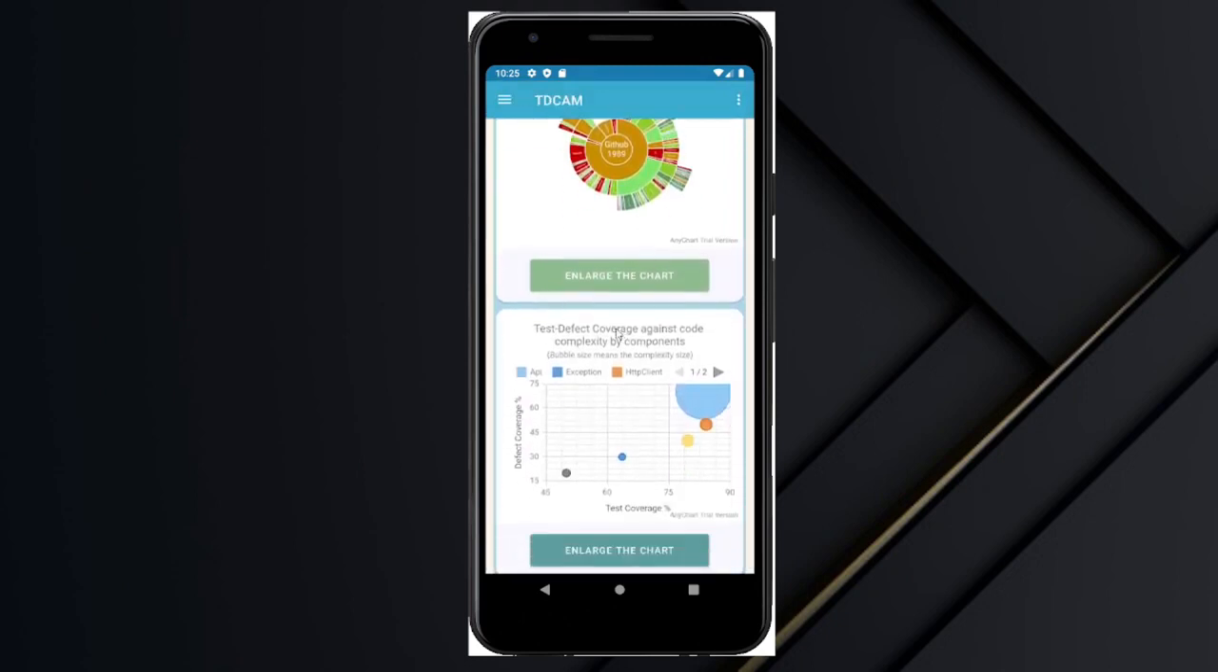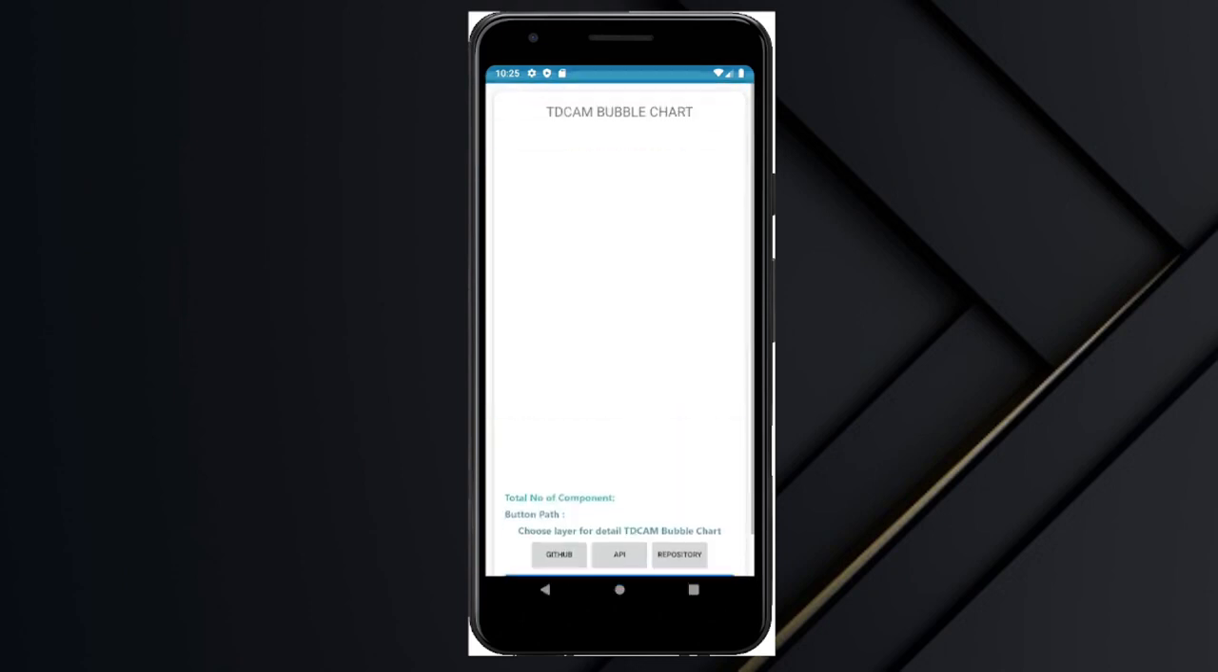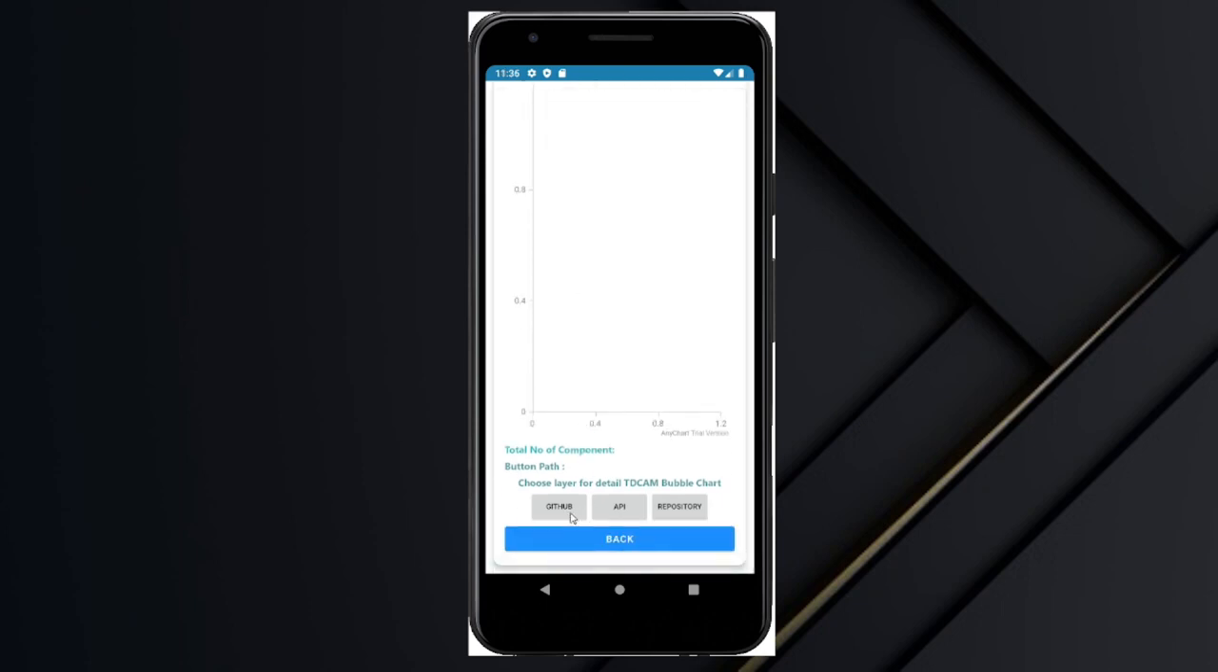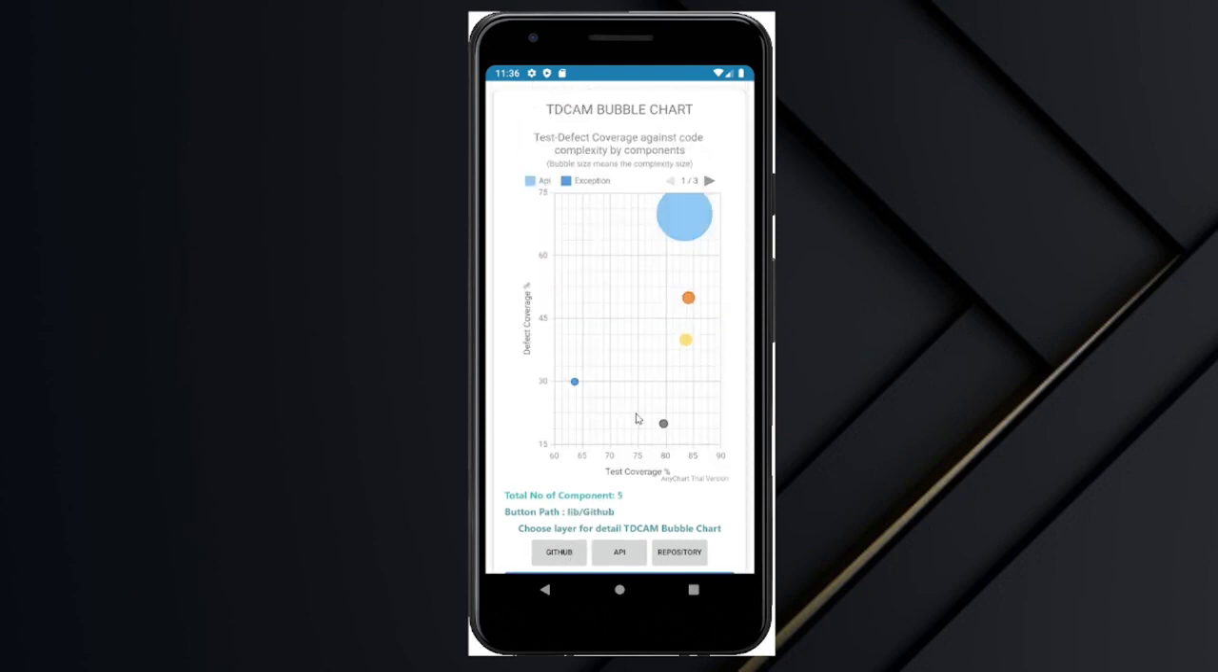This is the TDCAM bubble chart. You need to click to enlarge the chart. As you can see here, this is the TDCAM bubble chart. Firstly, you can press the GitHub here. Then it will show you all the components inside the GitHub folder. The y-axis represents the defect coverage, while the x-axis represents the test coverage. The size of the bubble represents the complexity size. As you can see, all the bubbles have the same size except this folder, which is the API folder. The complexity is 749, which is different from others, such as this HTTP client, which is 84.